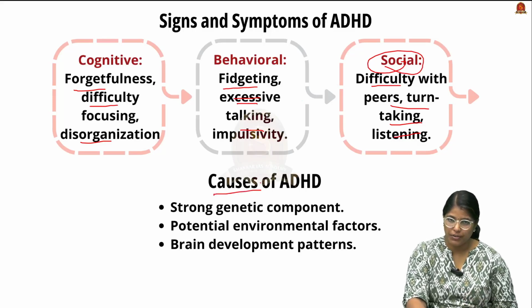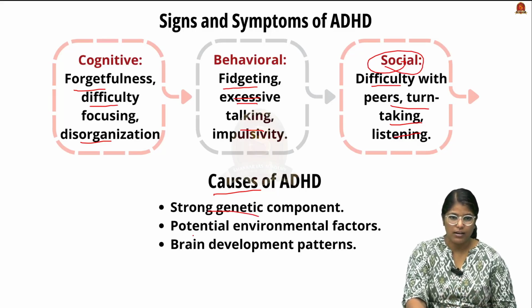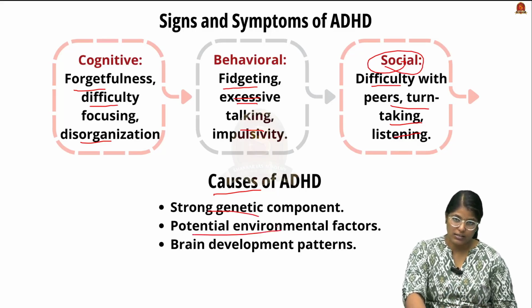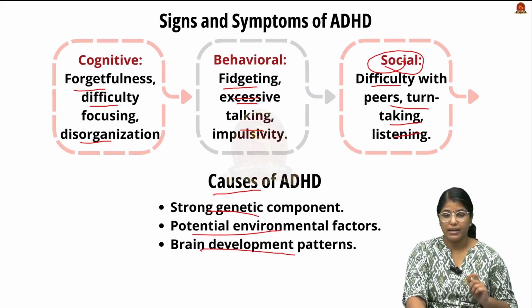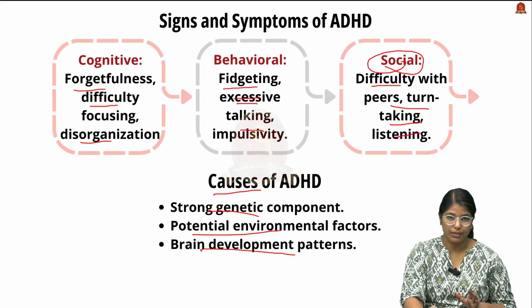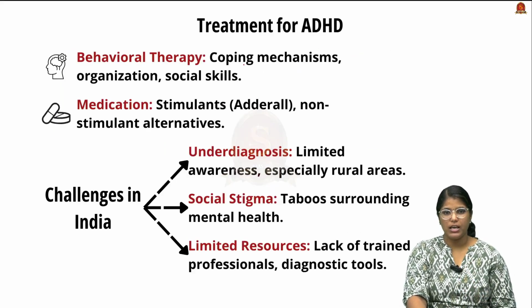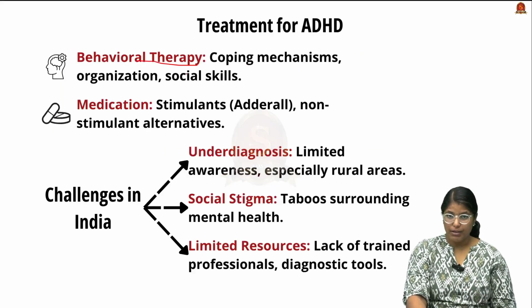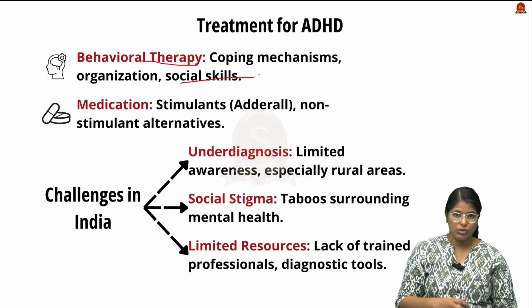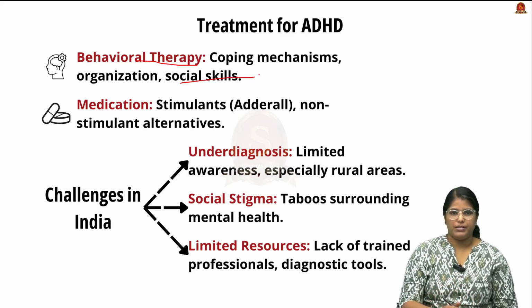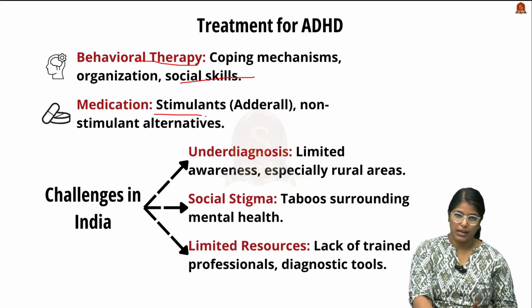Now, what are all the causes of ADHD? The first cause is the strong genetic component. It is inherited, and the potential environmental factors can also cause ADHD to a particular child. And the brain development pattern may vary in different individuals, which can also cause ADHD. Talking about the treatment of ADHD, there is behavioral therapy, through which a coping mechanism can be developed, and we can bring in a lot of social skills by giving a lot of therapies. Then there are medications, where both stimulant as well as non-stimulant alternatives are there.